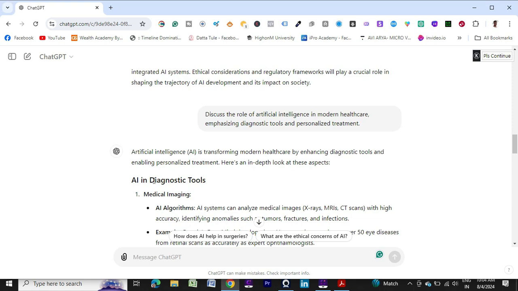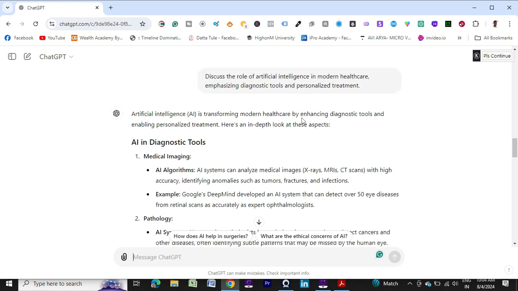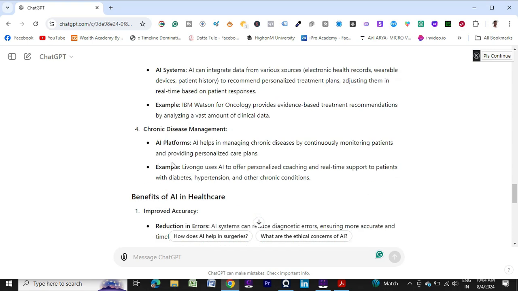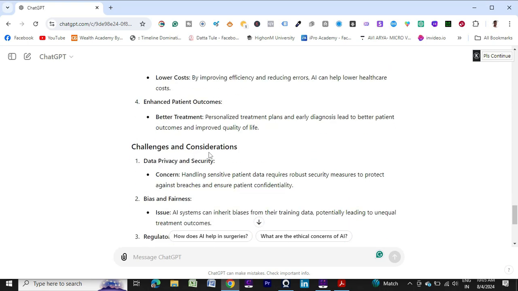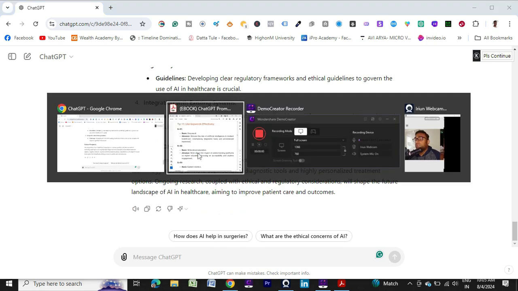I have mentioned my industry, I have mentioned my output, what I want to get, what is my expectation from ChatGPT, what I want to know about artificial intelligence, about a particular industry and particular topic. So it has provided me as per my requirement. It was diagnostic tools and enabling personalized treatment. So it has provided the details. Challenges and considerations, it is there. Future prospects, all these things are there. Okay, so I think you understood the concept.